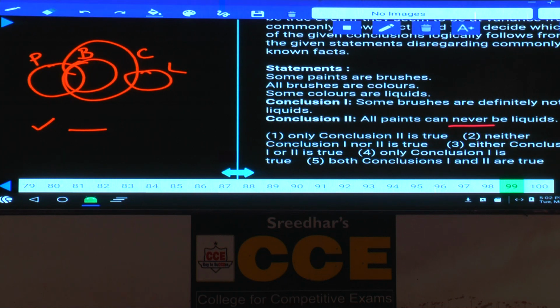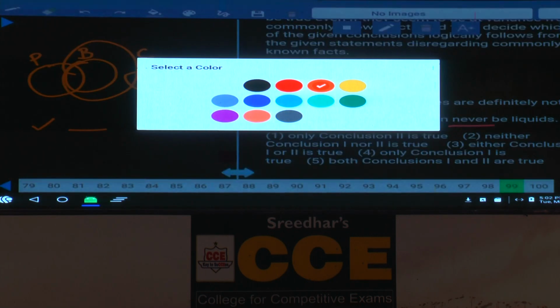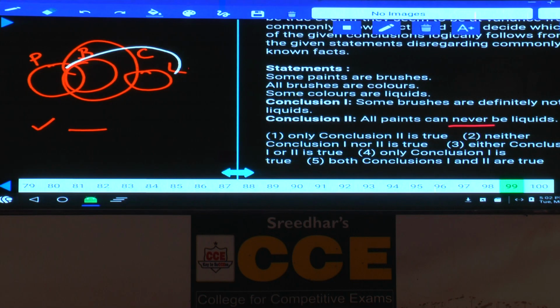Then some brushes are not liquid. In order to make this one false, now we need to prove all brushes are liquid. Now tell me, is it possible to draw like this or not? All brushes are liquids, isn't it? Hence it is possible here. Hence alternate diagram proven, previous conclusion false. Then second one, all paints can never be liquid. Now can never be is negative possibility. Now we need to prove all paints are liquids is possible.